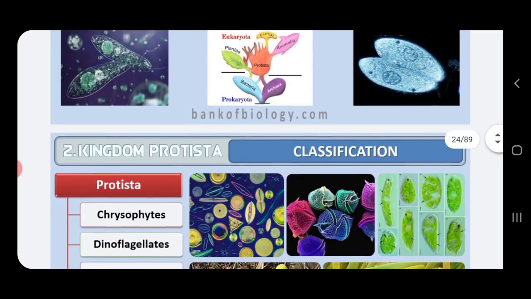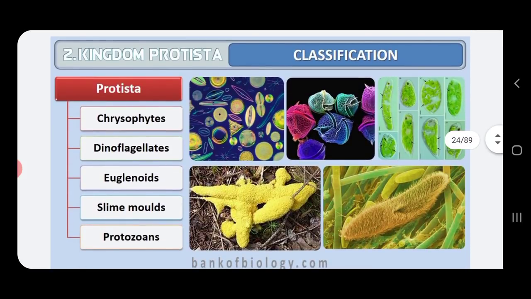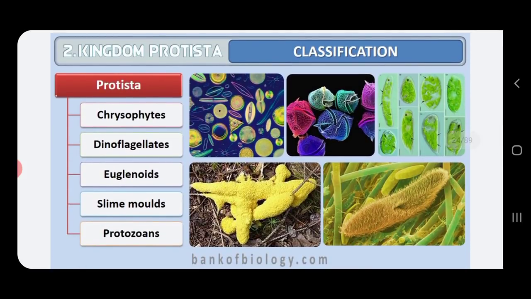Then coming to the classification of kingdom Protista. In some textbooks, kingdom Protista is mainly divided into three parts.